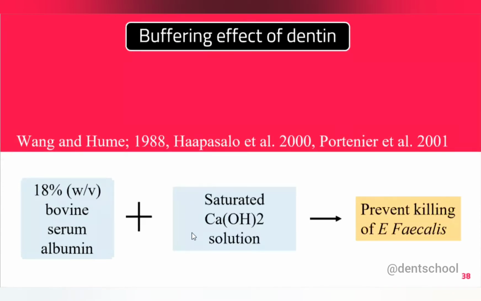Dentine will be there in the tooth, so where will it go? The main thing I want to tell you guys is, if you are using calcium hydroxide as an intracanal medicament, because of dentine, there will be less antimicrobial effect and less tissue dissolving capability of the calcium hydroxide because of its buffering effect.